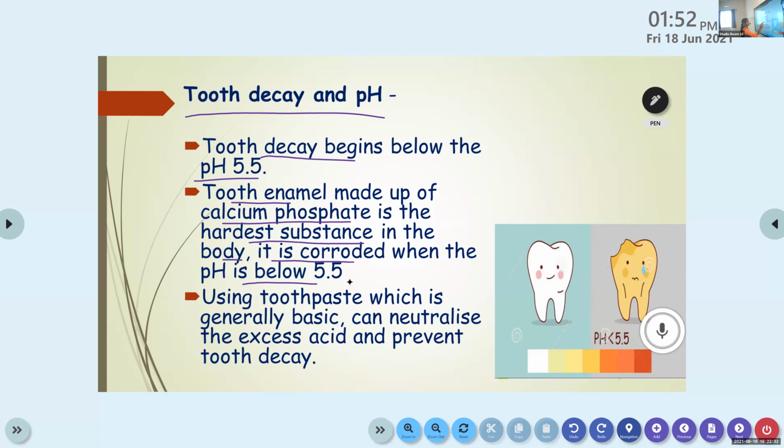So that is due to the change in pH value. When the pH value is below 5.5, our tooth enamel, the calcium phosphate, starts to corrode or decay.